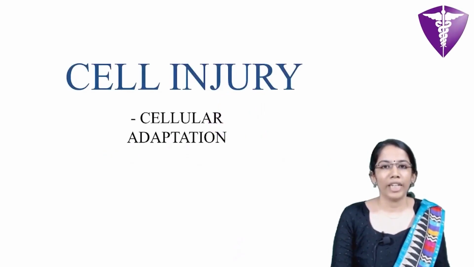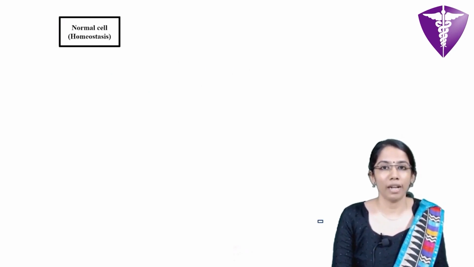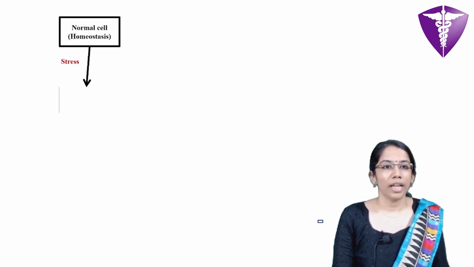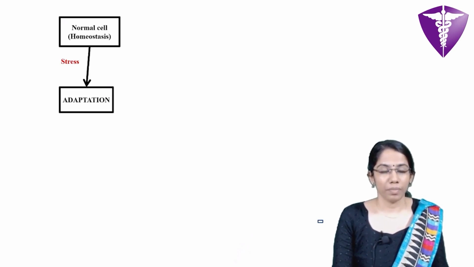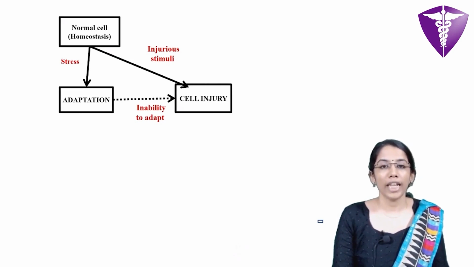Hello, today we will be dealing with the topic cellular adaptation under the topic cell injury. So we begin with what happens when the normal cell metabolism is disturbed. In case of minor stress, there occurs adaptation, and if the stress is prolonged or if there is an injurious stimulus, then there occurs cell injury.